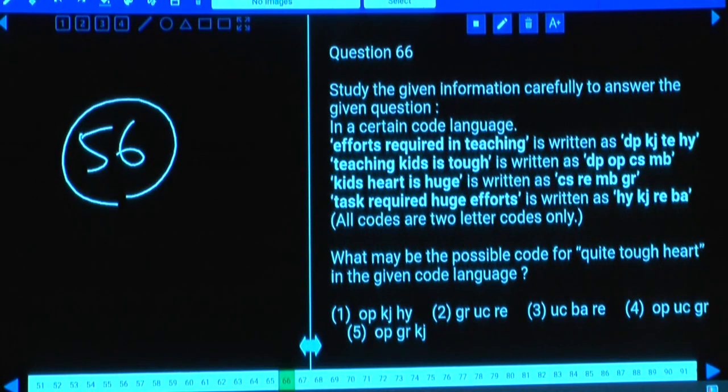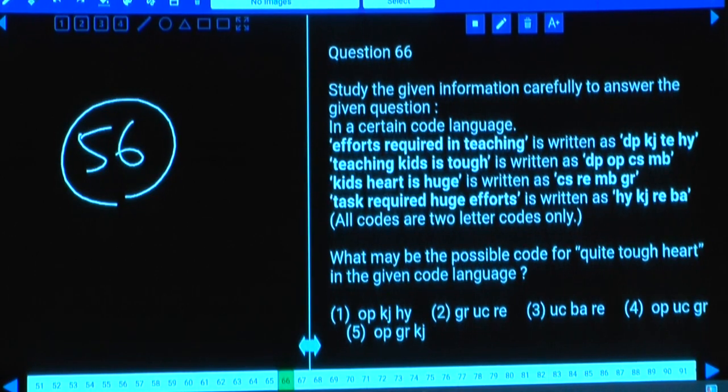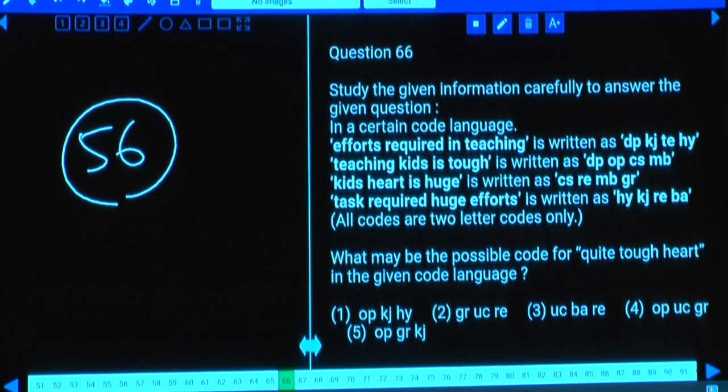Paper number 56, question number 66 to 70. Now in this question number 66 to 70, tell me what is the information here. It is based on coding and decoding, isn't it?